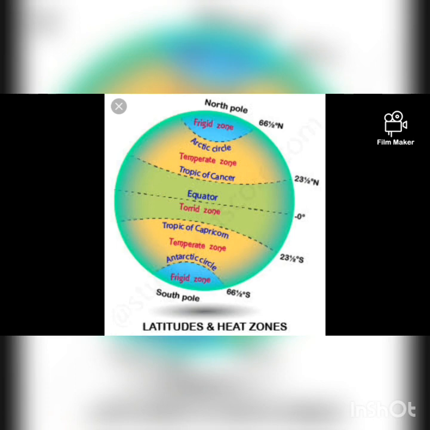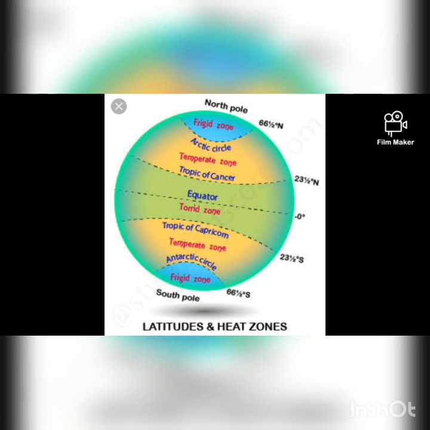Suppose you observe this picture, what information can you see in this picture? Already I said the equator, Tropic of Cancer, Tropic of Capricorn, Arctic Circle, Antarctic Circle. Extra, what you can see in this picture are a torrid zone, a temperate zone and a frigid zone.